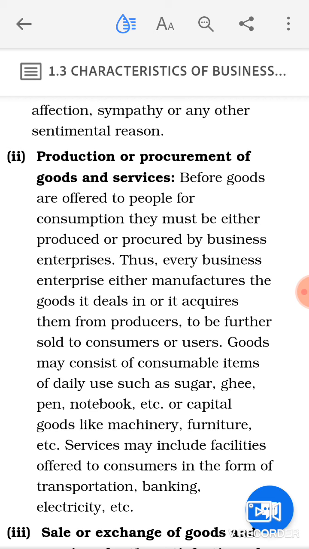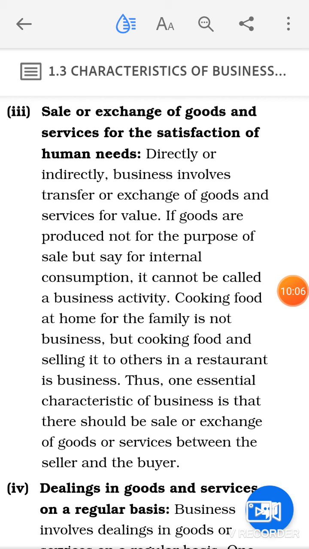So the second characteristic is what? Production or procurement of goods and services. Either you are going to produce them or you are going to procure them from the producers so that you can make the further sale of the same to satisfy the need of the individuals. Third, sale or exchange of goods and services for the satisfaction of human need. It's not only production or procurement of goods and services. The thing that is being required is what?